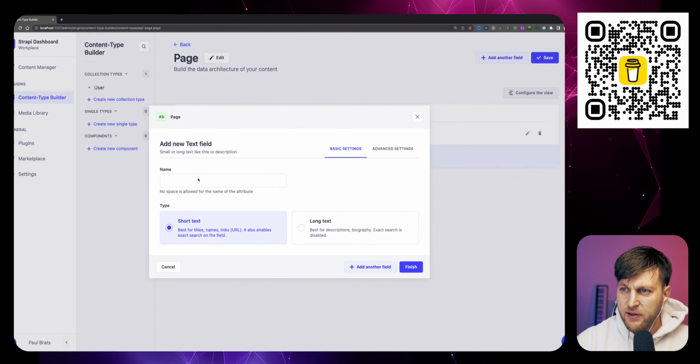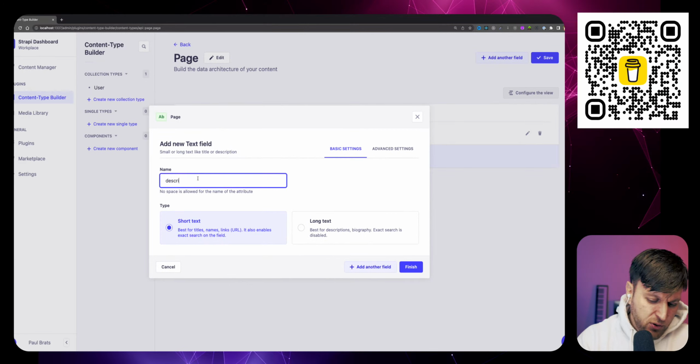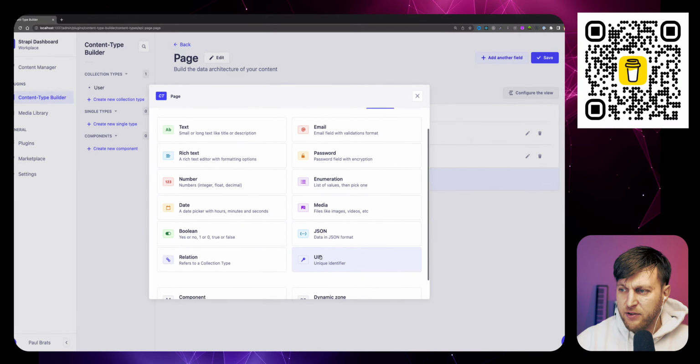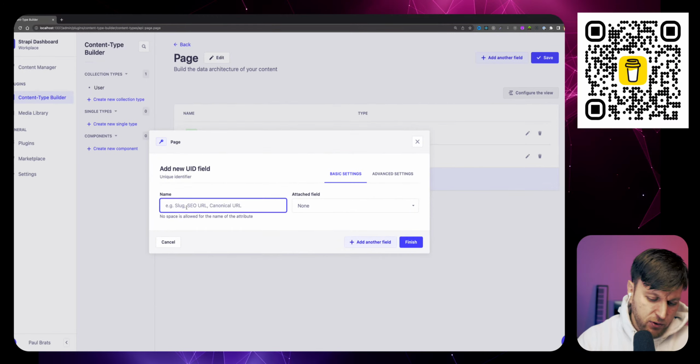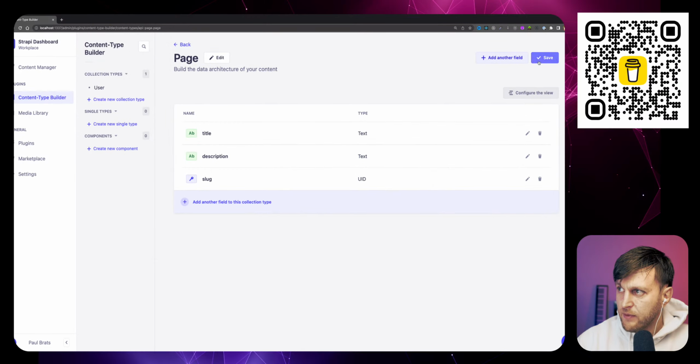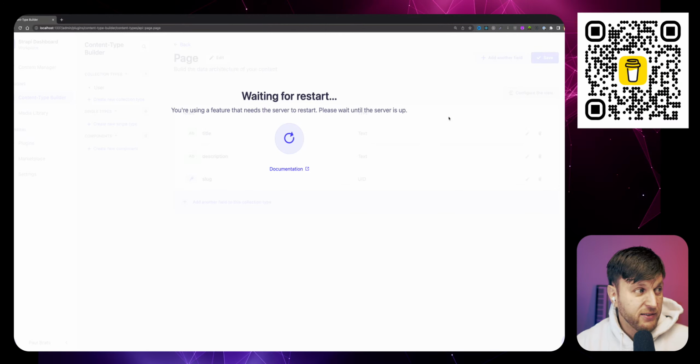Let's add another field. Let's call it description. And description is just going to be what the page is about, just so we know what it is. And we're going to make it long text. And then we're going to add another field called ID, and we're going to make it a slug. And we're going to use this to find our page. So finish, save, let it do its magic.